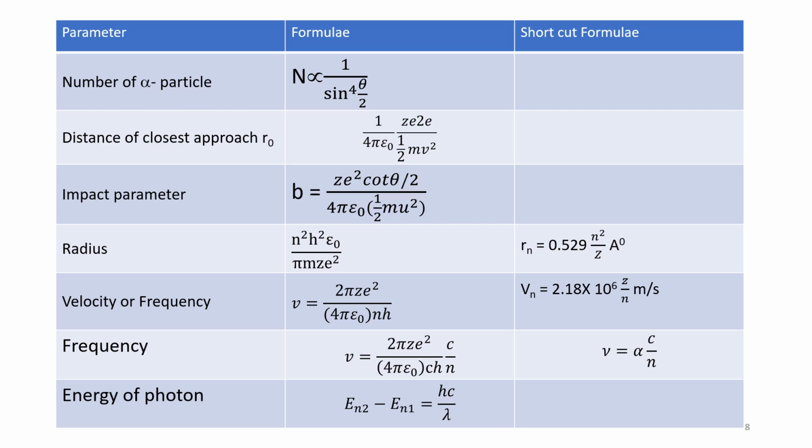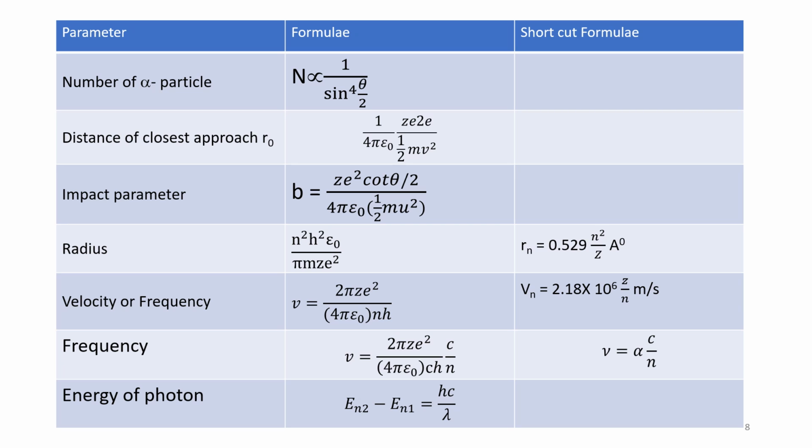This becomes frequency v is proportional to alpha into c by n. Here alpha is equal to 2 pi Z e square divided by 4 pi epsilon naught c h. This part is alpha.